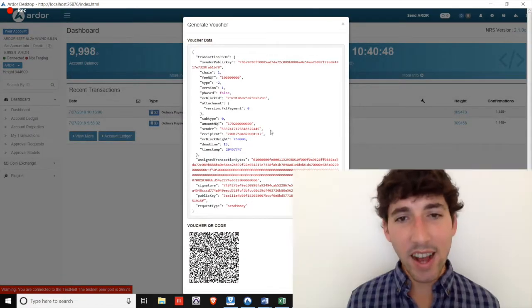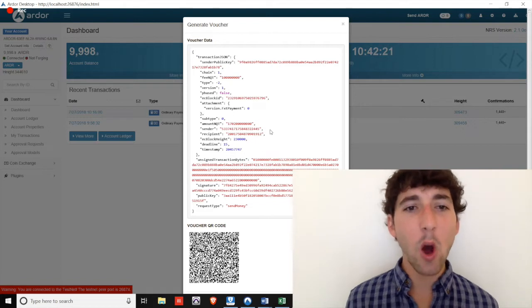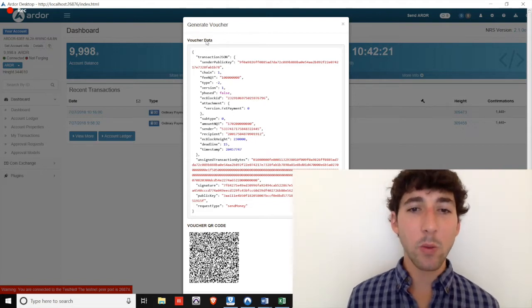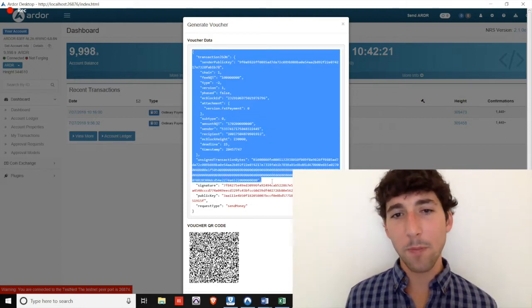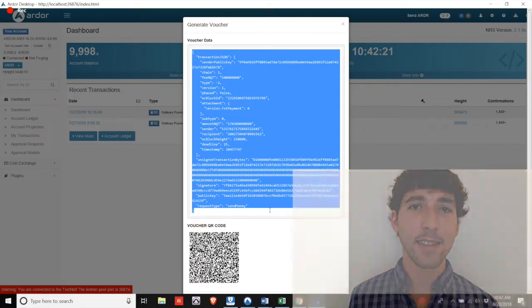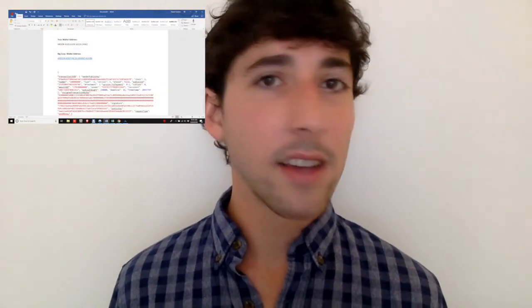This generates the transaction voucher as a JSON file and a QR code. There should be a download button we can click here at the top, or you can also just copy the JSON data and then send the file to BigCorp through email or some other means. Once you have completed this process, you're done.